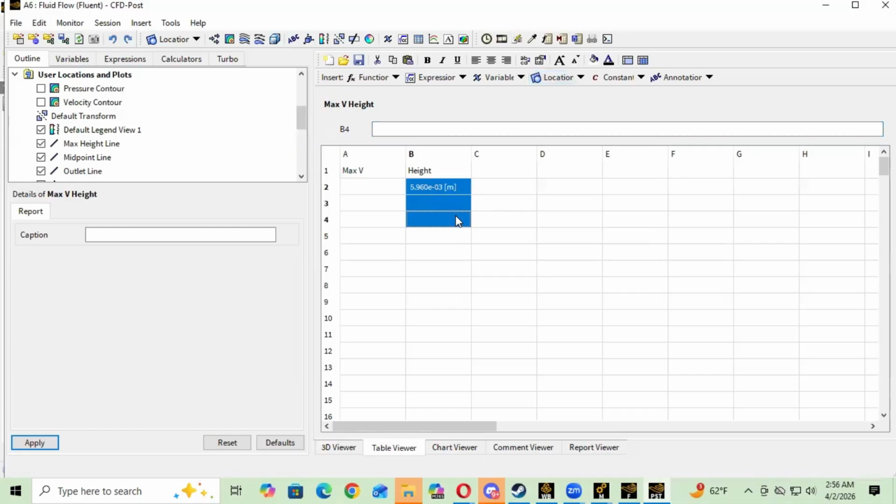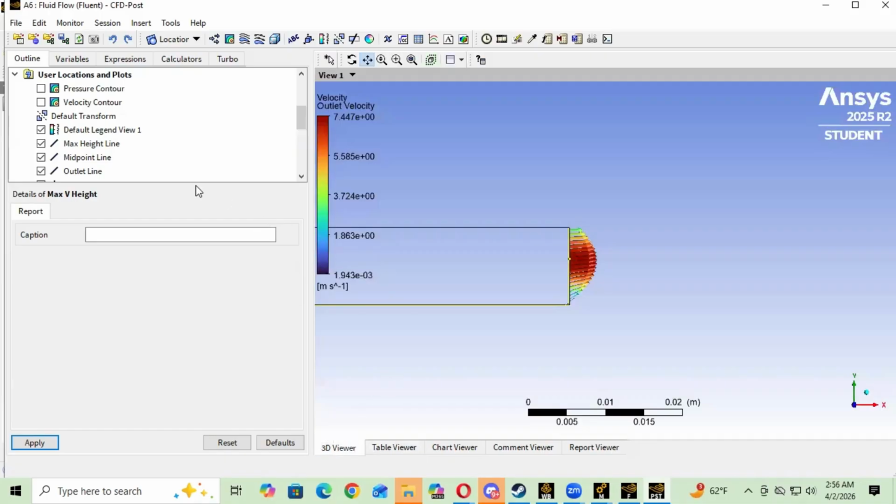Yeah, max v height. So as we can see here, the max height is at 5.960 e negative 0.3 meters. So we're going to go back to the viewer right now, and we're going to go to the max height line.